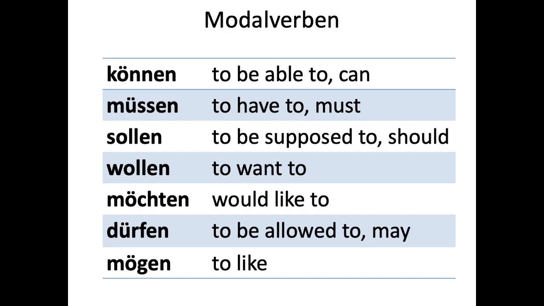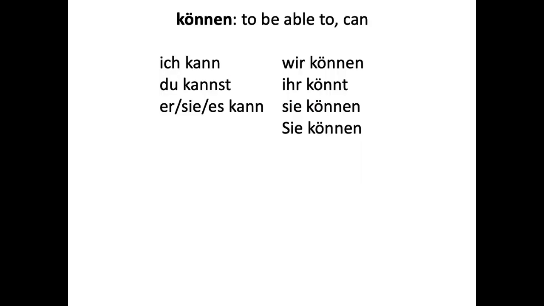Then we have to review the modal verbs. So here we have the Modalverben, modal verbs: können, müssen, sollen, wollen, möchten, dürfen, mögen. And these have interesting word order situations. So können, to be able to. Ich kann nicht schwimmen. So here we have a present tense, right? We've conjugated ich kann, present tense.